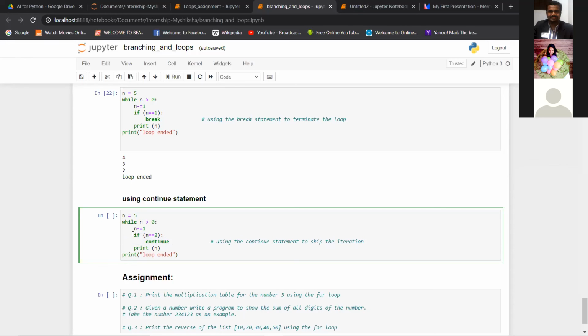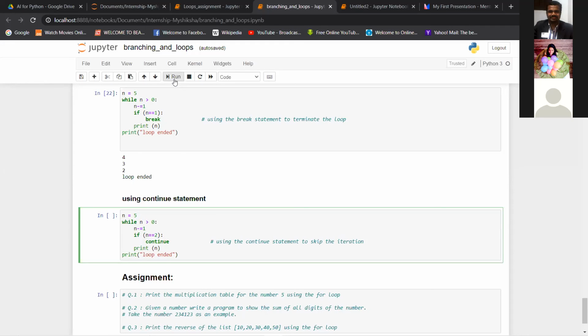So it will skip the print n for the n value 2. It will move again to the start of the while loop, right? So for n equal to 2, you will not get this print, but you may get it for n equal to 1.